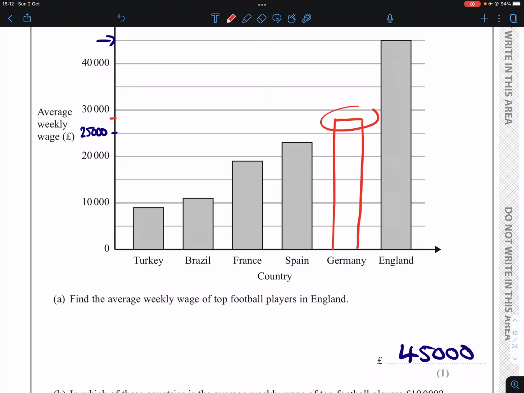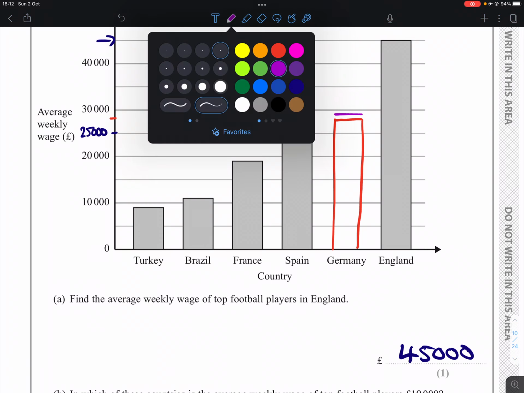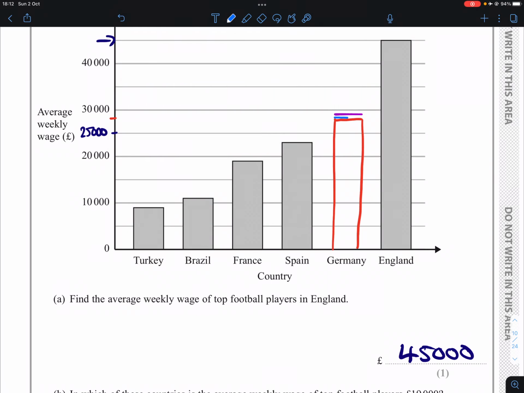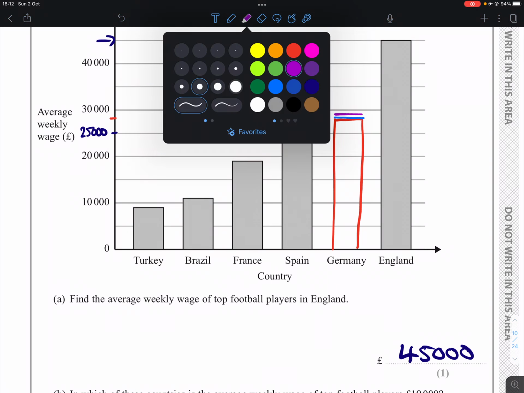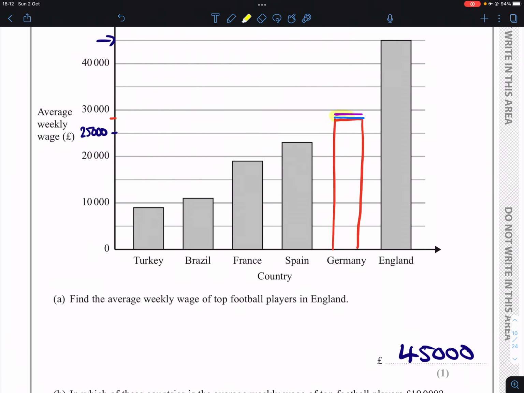To be honest, as long as it's somewhere between halfway between these lines and maybe a little bit more closer to this line here, you'll be okay. So if I'd actually drawn this bar, this height, I'd probably still get the marks. If I'd drawn this height, I would have still got the marks. So there'd kind of be this area. As long as your bar was somewhere in the height of that yellow zone, you're going to get the marks for that.